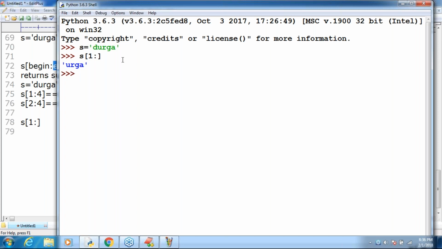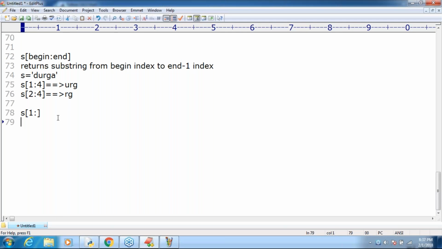Next, sir, now take a very special case. I'm taking s[3:]. Please tell what the answer is. Indexes 0, 1, 2, 3. 3 means what? 'g'. So the answer is 'ga'. Now my question is, end is optional. If you are not specifying anything, by default the end value is nothing but the end of the string.